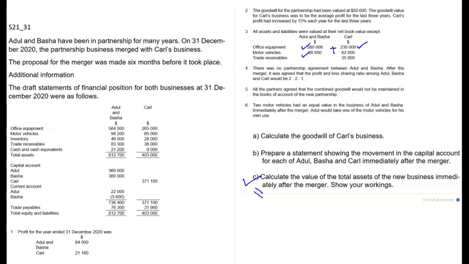It has motor vehicles of 88,000 plus 62,000, but Atul has taken away motor vehicles of 44,000, so that will be subtracted. We will now record this in our statement of financial position assets section, that is part C of this question.